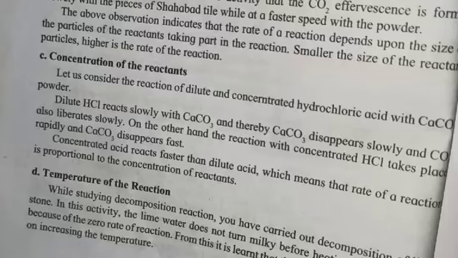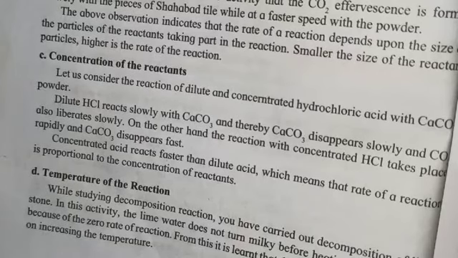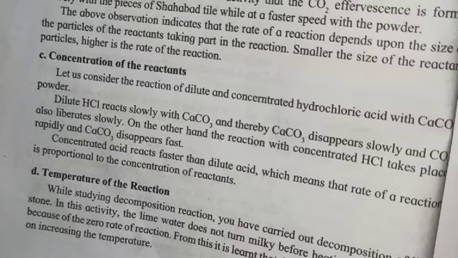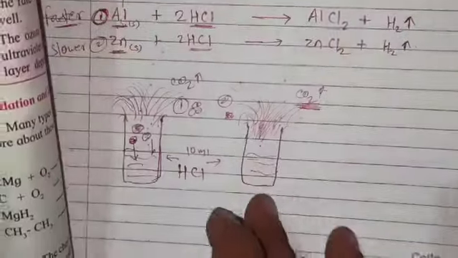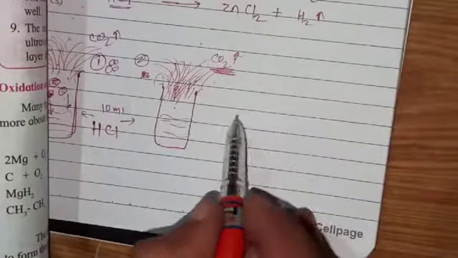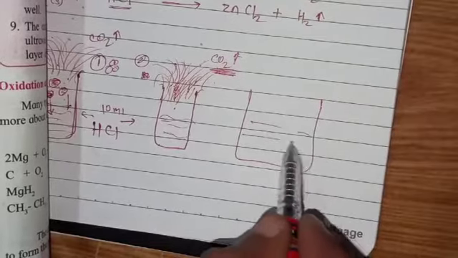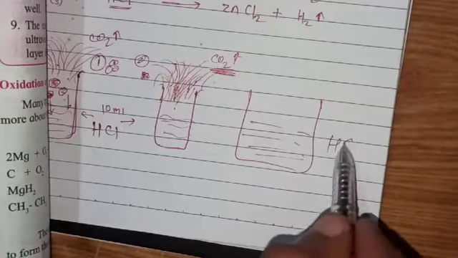Now we will see concentration. What is meant by concentration? Concentration means that if we add some water in any type of acid, then it is less concentrated. Suppose there is some acid in this beaker, let us say HCl.